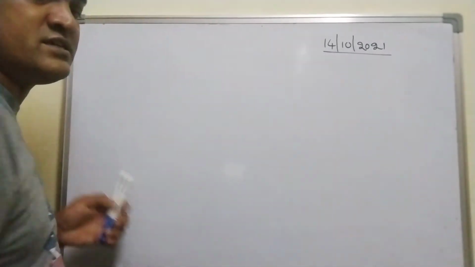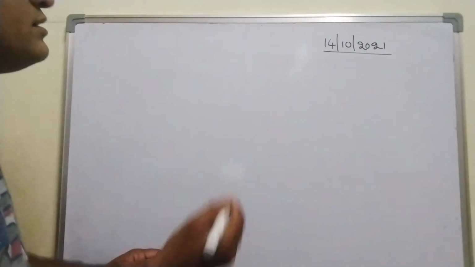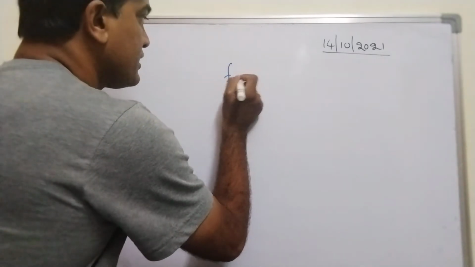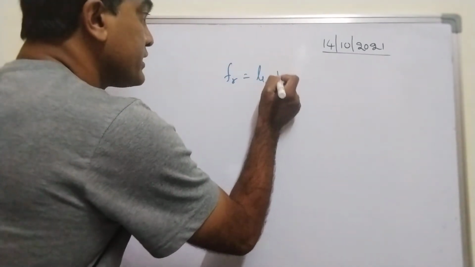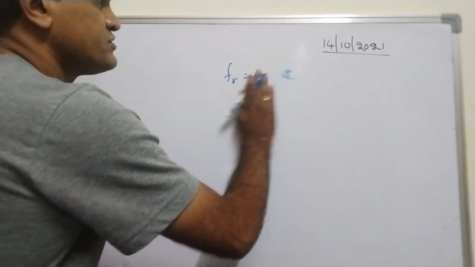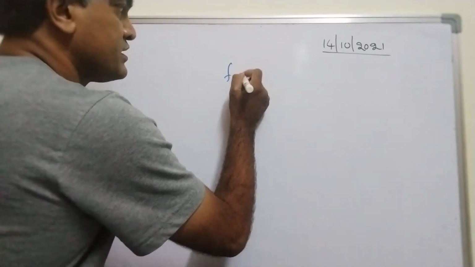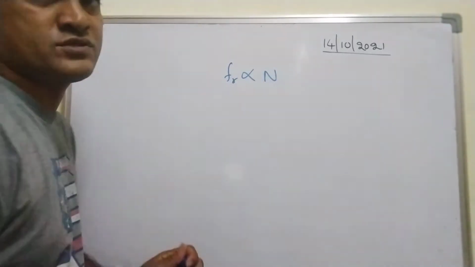Again, we write the same formula for rolling friction as well. Rolling friction Fr is equal to mu r into N. Let me write like this: Fr is directly proportional to normal force.